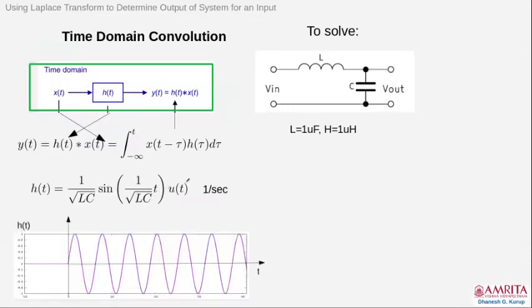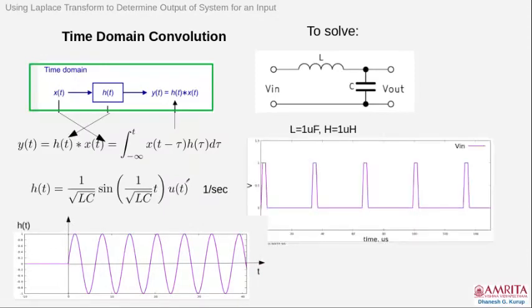This is our impulse response. Suppose our input is a pulse train as shown here. What will be the output? This is our question: how to apply the convolution integral to find the output.